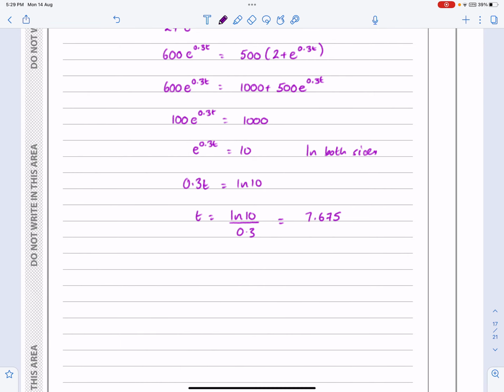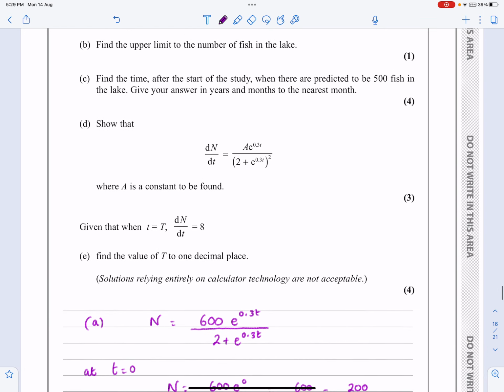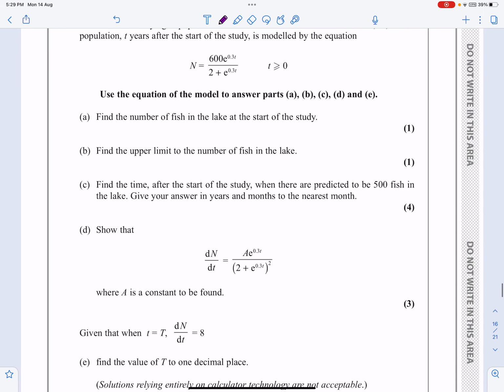And you go back and check what it says about decimal places or significant figures. It doesn't. It says in years and months. So we need to make sure that we change 0.675 into months, and it works out to be 7 years, 8 months. Be really careful on these sorts of questions. Time is often one of those things that they can mess around with us, and we'll lose one of our marks. Part C is only worth 4. I don't want to lose one by not following through what they're asking us to do.